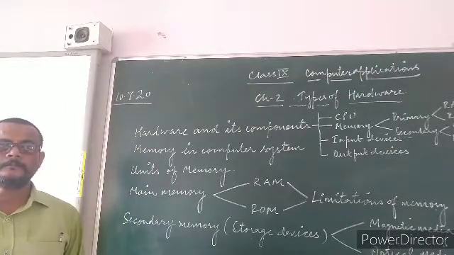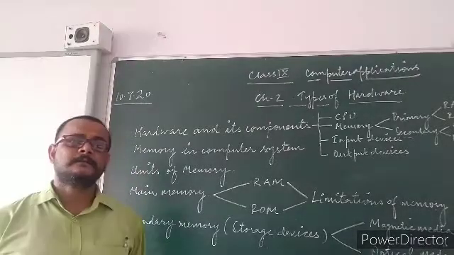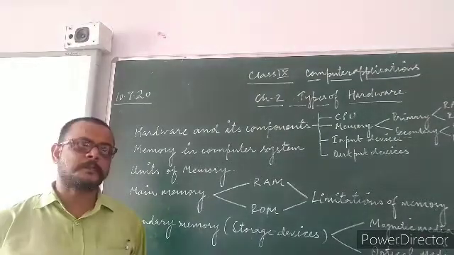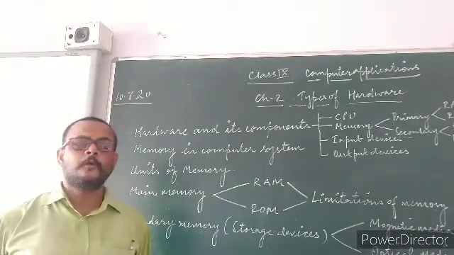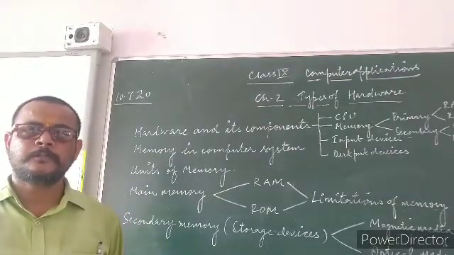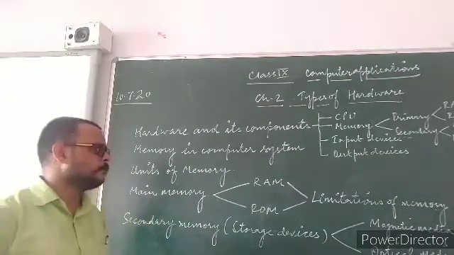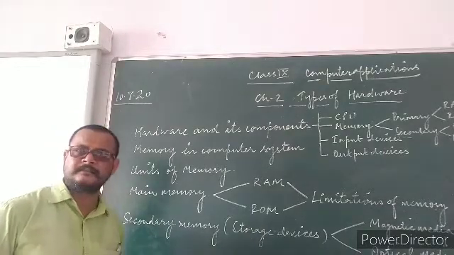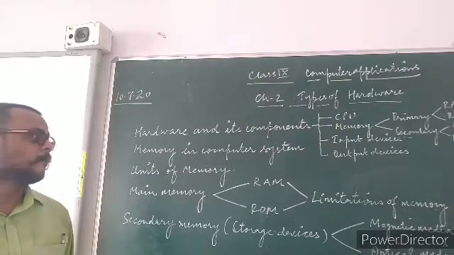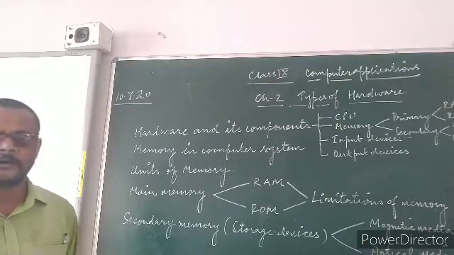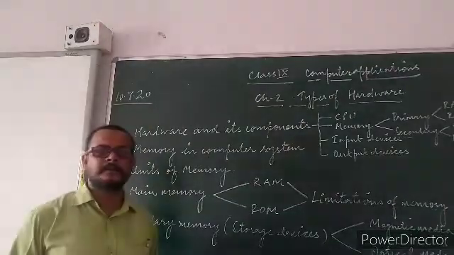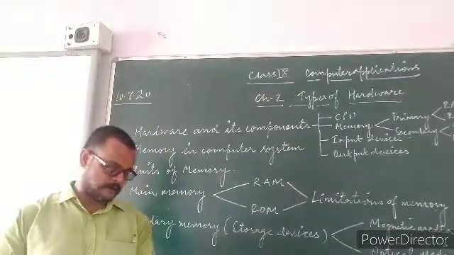RAM is a temporary memory used by the computer to hold the data temporarily during processing of data. Basically RAM is small in size and ROM is bigger in size in comparison to RAM. Both of them have limitations.